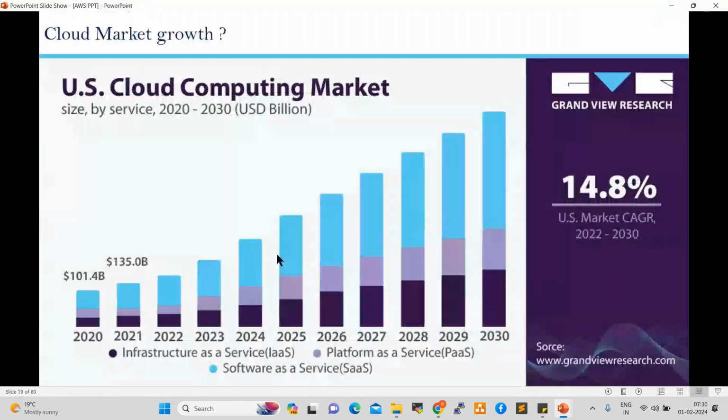See here, in the coming 20 years, the market would be like this. Here it is showing 2030, but in the coming 20 years, the market would be like this. So every year it is growing. So jobs are increasing, and projects are increasing, right? Every year it is growing.